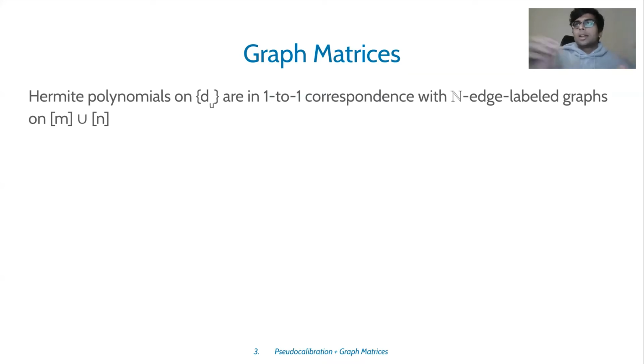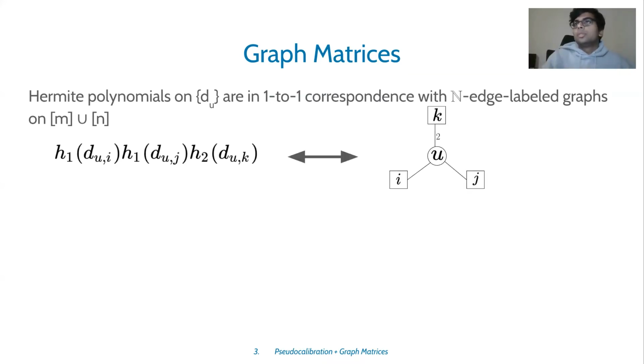If you look at a specific Hermite polynomial on the input d1 to dm, let's say h1 of d_ui times h1 of d_uj times h2 of d_uk, you can equivalently represent this as a graph on 4 vertices. Here, I use 2 types of vertices. One of them is a square vertex, which are written i, j and k in this diagram, and the other type is the circle vertices, which is u in this diagram. And I have labels on the edges to say what is the degree of the Hermite polynomial that I'm considering for that input entry. So this gives a natural correspondence between graphs and Hermite polynomials.